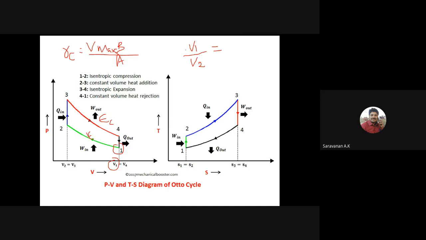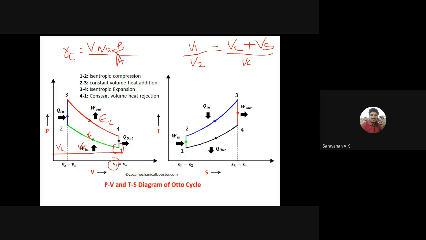So here, what is V1? It's the total volume from the axis. Here it is the clearance volume, and here it is the swept volume. So V1 is the addition of the clearance volume Vc plus the swept volume. Then what about V2? V2 is the clearance volume, right? So it is called the compression ratio.